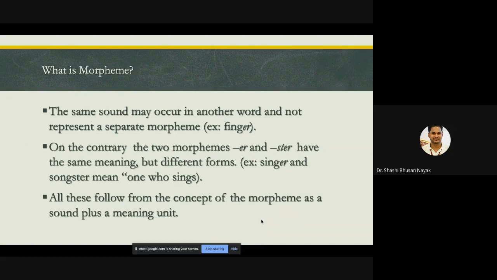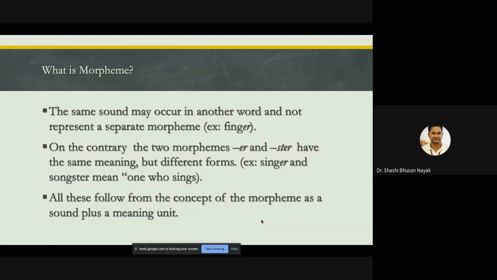Those who taught us English, those who are native speakers of English, they have formulated this particular rule, and we have to follow that. There is no option. Until and unless we become more specialist in English theory and language, where we can challenge their authority, till that day we have to follow their rules. On the contrary, the two morphemes er and ster have the same meaning but different forms, like singer and songster, means one who sings.